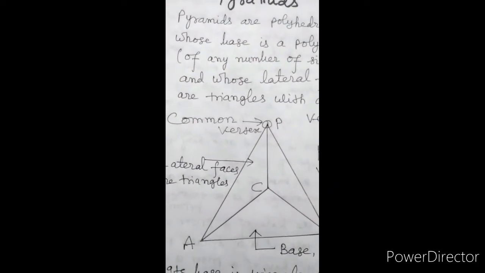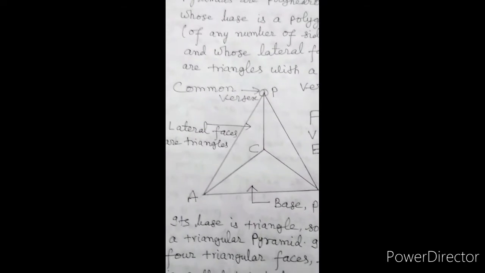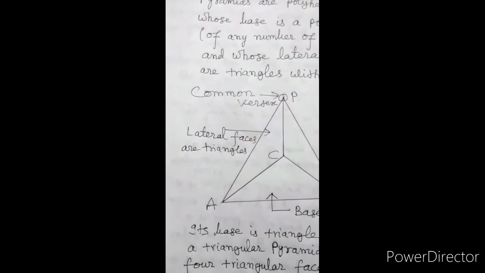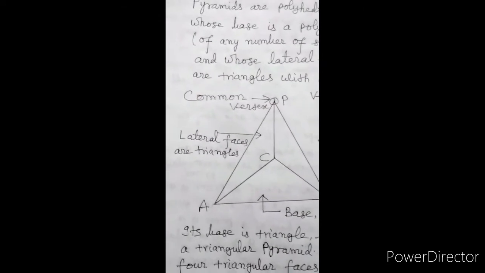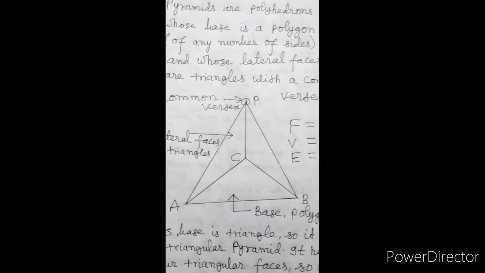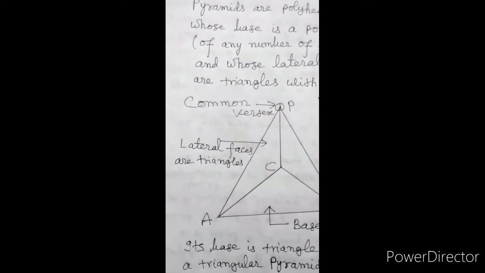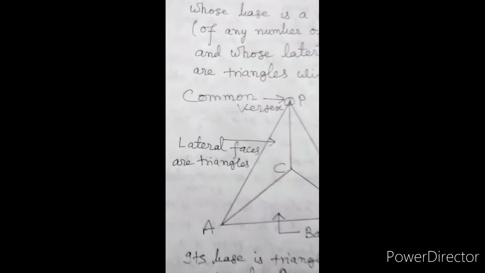Here P is the common vertex, ABC is its base, ACP, CBP are lateral faces, and these are triangles.